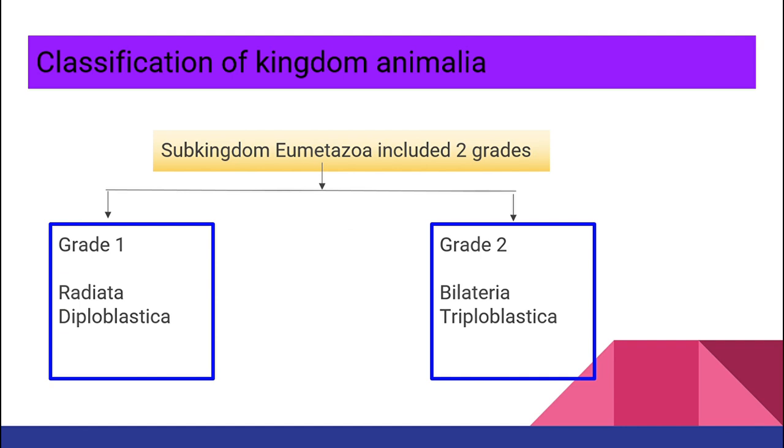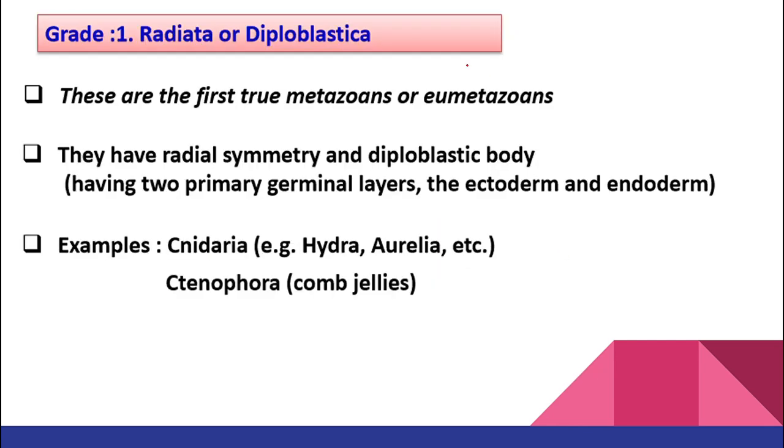Subkingdom Eumetazoa is going to be divided into two grades. What are the two grades? Radiata and Bilateria. Radiata means diploblastica, and Bilateria means triploblastica. Since we have already seen the types of animals and symmetry, can anybody guess what Radiata means? It's going to be radial symmetry. Bilateral means bilateral symmetry. Diploblastica means diploblastic animals. Triploblastica means triploblastic animals, right?